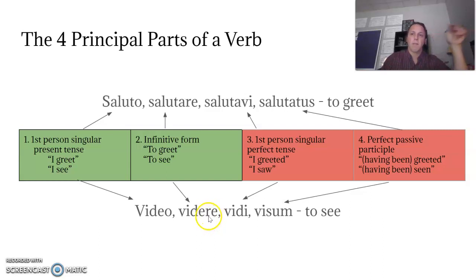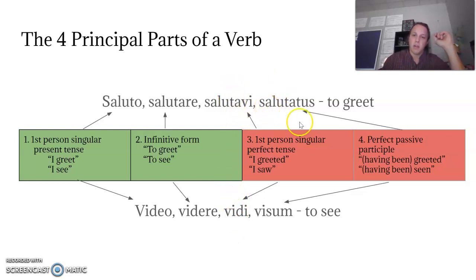Now, as we get into more complex verbs, there are different classes of verbs that may not end with re in the infinitive, but we're not going to worry about that for now. Okay? Salutavi and vidi. These are the first person singular perfect tense, and we're not talking about the perfect tense this week. That'll be next week. But basically, salutavi means I greeted, whereas vidi means I saw. And that third principal part is always going to be the perfect tense form of the verb.